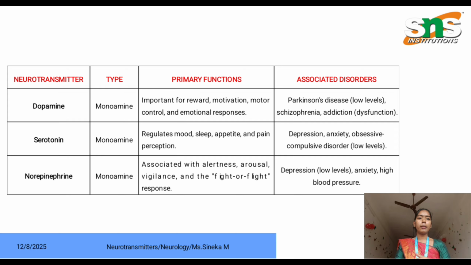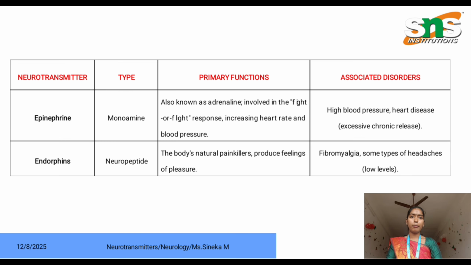Related disorders are depression, which will affect our mood, anxiety, which also affects our mood, and high blood pressure, which will lead to hypertension. Next is epinephrine, a monoamine, also known as adrenaline, for the fight or flight response, and it will increase our heart rate and blood pressure. Associated disorders are high blood pressure and heart disease. It will affect our cardiovascular system and also lead to high blood pressure such as hypertension.